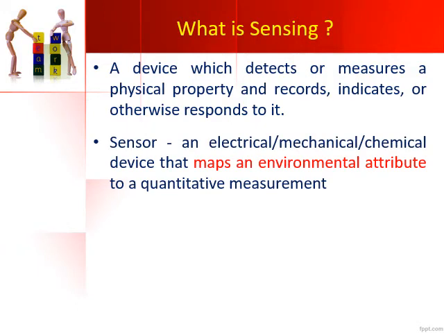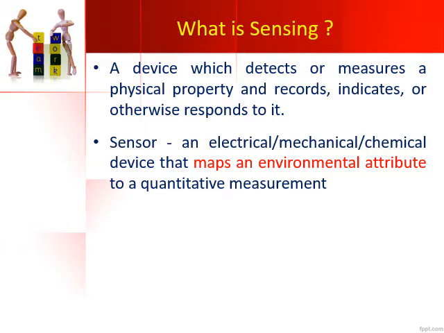In order to do sensing, you need a device called a sensor, and these sensors can be of electrical type, a mechanical sensor, a chemical sensor, or any device of these kinds which maps the external environmental attribute to a quantitative measurement. Whatever physical quantity exists in the external environment needs to be mapped or extracted in order to respond to it, or it needs to be recorded.